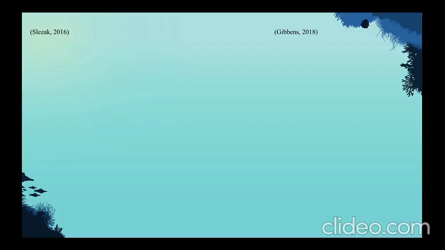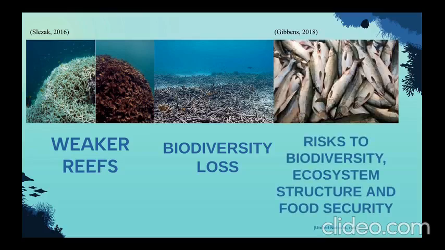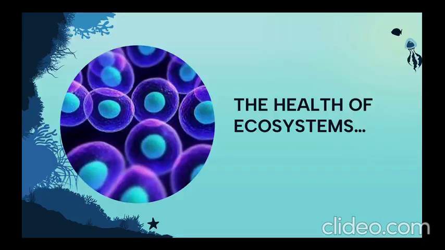These molecular changes accumulate into weaker reefs, biodiversity loss, and risks to ecosystem structure and food security. That's why SDG 14.3 is so important, as protecting ocean pH means protecting the molecular foundations of marine ecosystems as well as the society we rely on them.